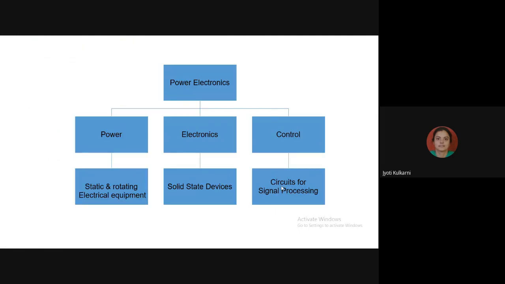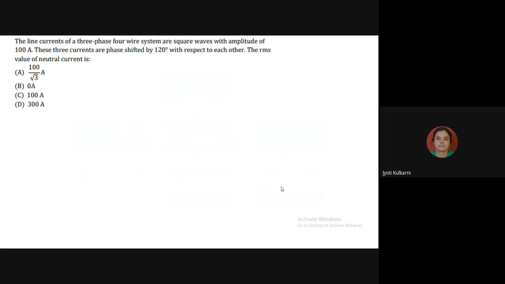Okay, now I am going to start the questions of the previous GATE paper. Are you comfortable? Okay. So the first question is, the line currents of a three-phase four-wire system are square waves with the amplitude of 100 ampere. These three currents are phase shifted by 120 degree with respect to each other. The RMS value of neutral current is: the first option is 100 by root 3 ampere, the second option is 0 ampere, third option is 100 ampere, and fourth option is 300 ampere. This is only a theory question.